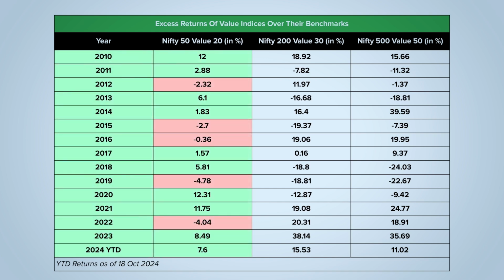Of the 15-year data we looked at, Nifty 50 Value 20 performed better in 11 periods. It had lower returns than the parent only in 6 periods. The other two indices underperformed their respective benchmarks in 7 years. Nifty 200 Value 30 and Nifty 500 Value 50 have consistently performed better than the benchmarks in 2020, 2021, 2022